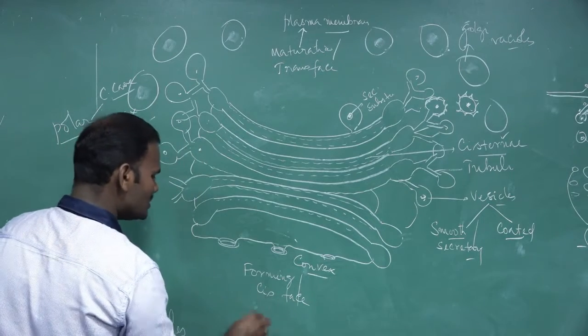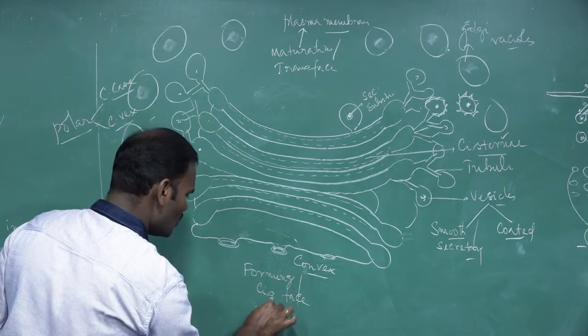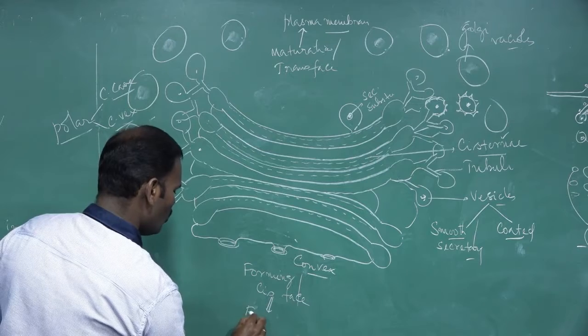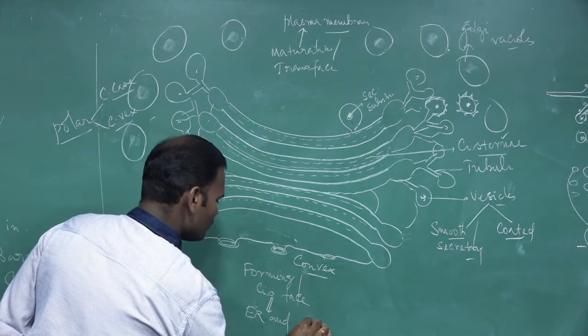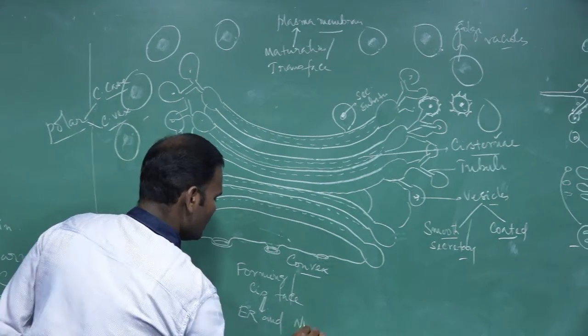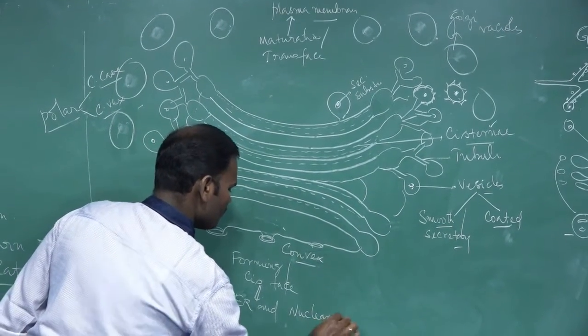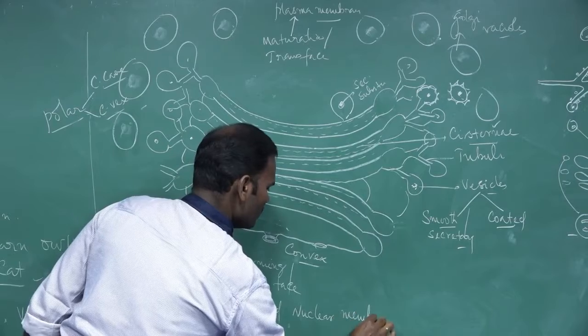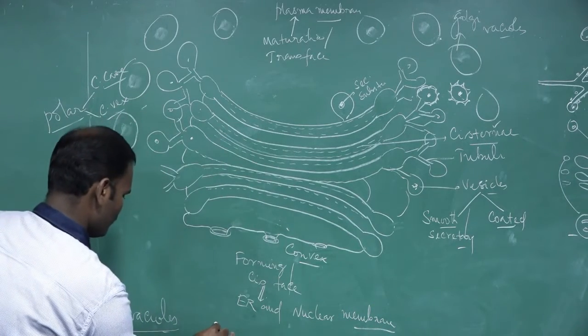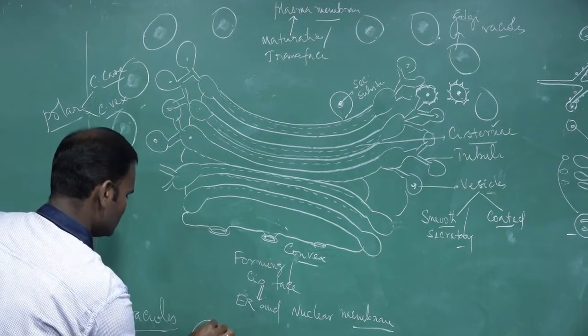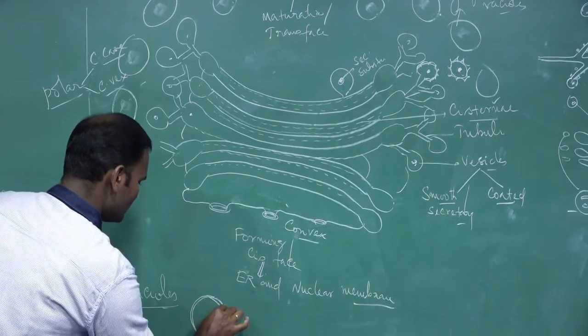The forming cis face is facing towards the endoplasmic reticulum and nuclear membrane. Remember, it is a nucleus. These are the controlling center of the cell.